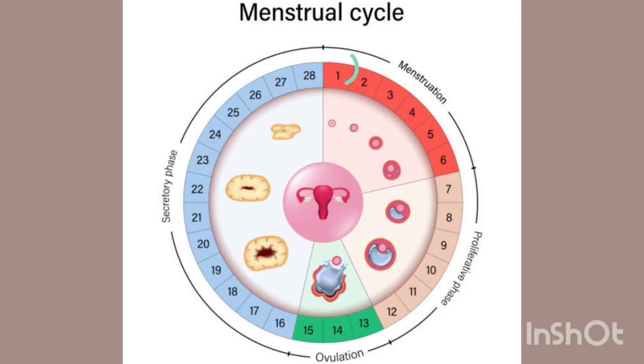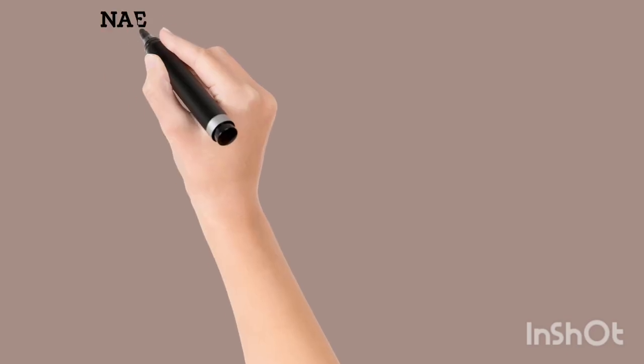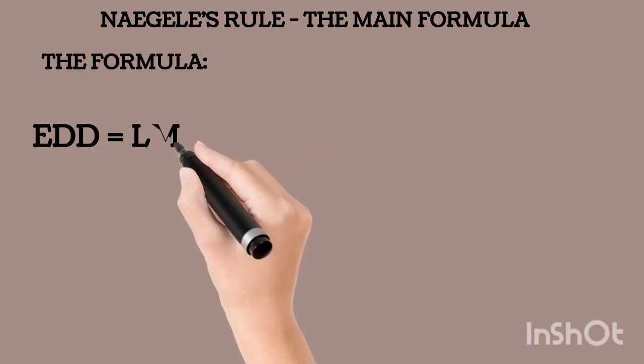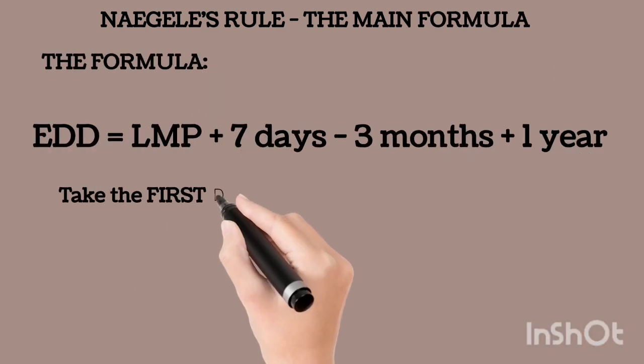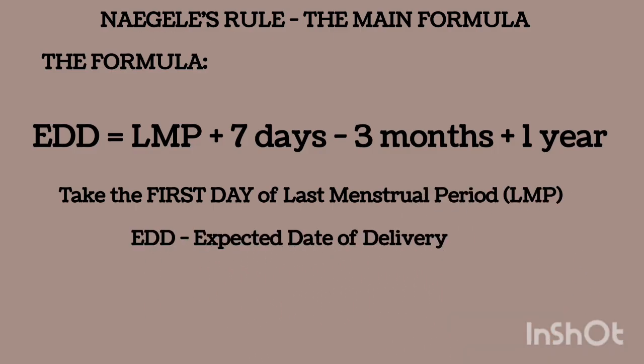Thank you very much. So next is to understand this EDD very well. I told you before, there's an important part that we need to know, which is the LMP, the last menstrual period. An important and common rule that can be used to determine EDD, expected date of delivery, is the Naegele's Rule. Provided you spell it well, that's what it involves.